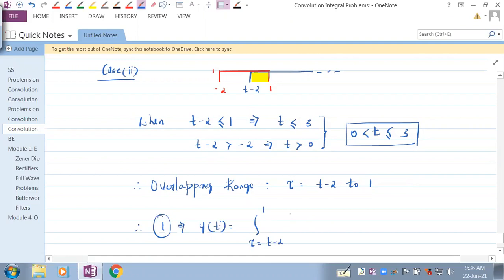What is there in that range? What are both the signals? The blue signal is also 1, the red signal is also 1. So it is 1 into 1 that we get. With respect to tau we are integrating it. So the integration of 1 with respect to tau is tau, and apply the limits of integration.